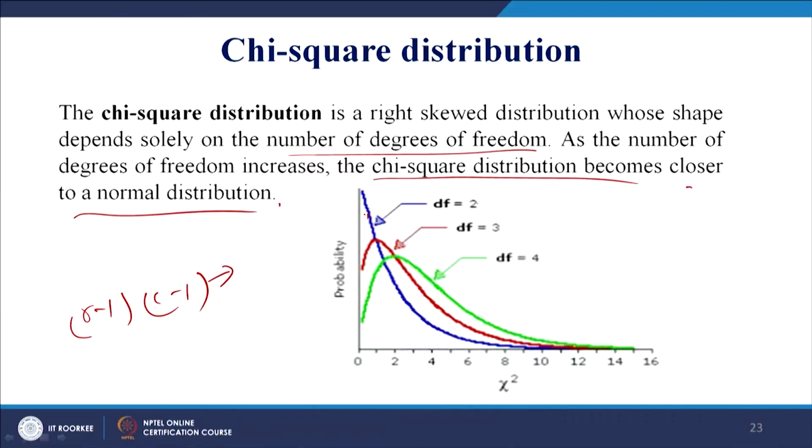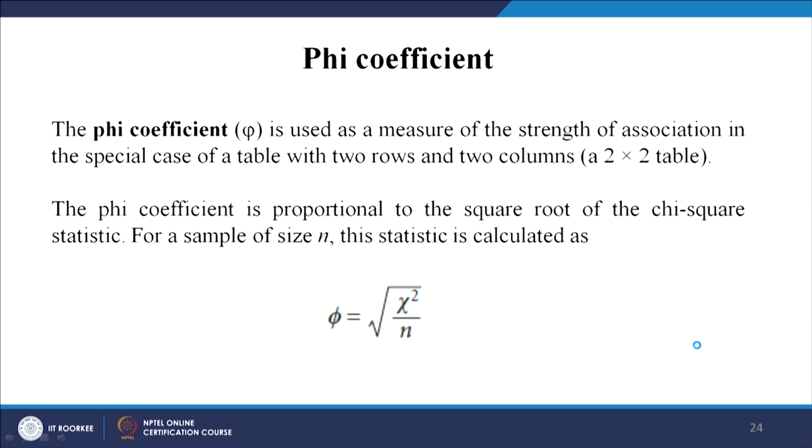So, you see when the degrees of freedom is 2, in this case, when it is 3, when it is 4, you can see the distribution moving more towards the positive side. So, slowly it will tend to become the normal distribution.